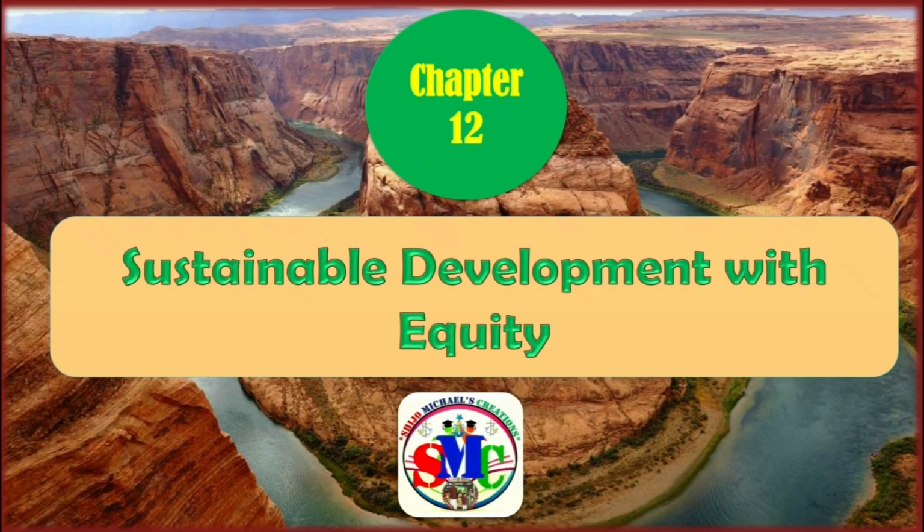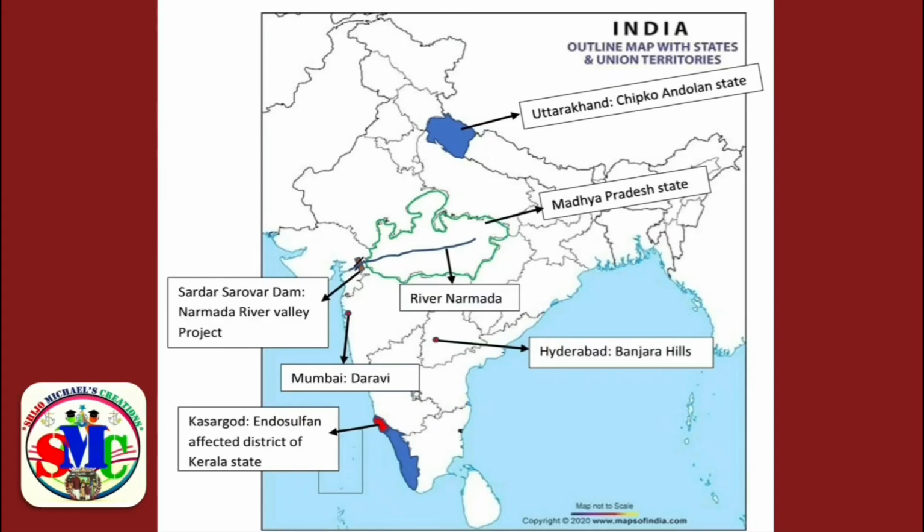Let us move to the last chapter, that is chapter 12, Sustainable Development with Equity. Here in this map you can see the most important questions that may be asked from this chapter. The first one, Chipko Andolan state, that is Uttarakhand. This is the location of Uttarakhand. Next, Madhya Pradesh state, it is located here. River Narmada, this is the location of River Narmada. Next, Banjara Hills, that is in Hyderabad, and this is the location of Hyderabad. Next, Dharavi, that is in Mumbai, so this is the location of Mumbai. Next, Sardar Sarovar Dam or Narmada River Valley project, this is the location.